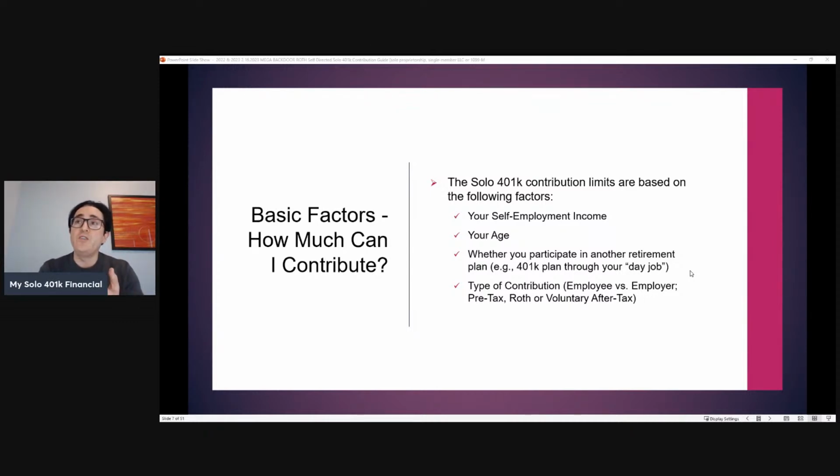Number two is your age, because as we alluded to earlier, if you're 50 or older, you may be able to contribute additional funds, whether you participate in another retirement plan, like a 401k plan through a day job. And then, of course, the type of contribution that you're looking to make, whether that's employee or employer, whether that's pre-tax, Roth, or voluntary after tax.